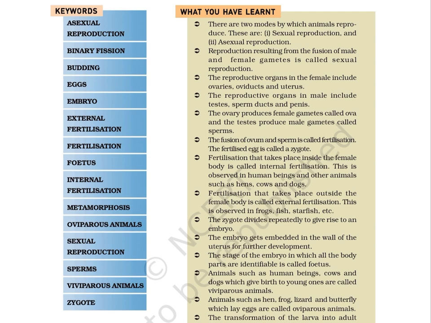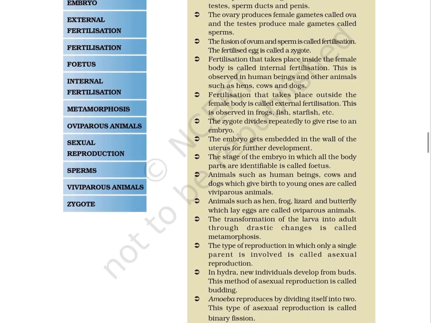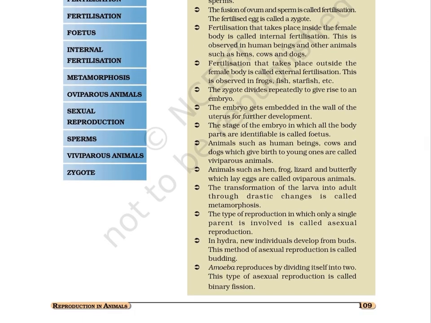The ovary produces female gametes called ova, and the testes produce male gametes called sperms. The fusion of ovum and sperm is called fertilization. The fertilized egg is called a zygote. Fertilization that takes place inside the female body is called internal fertilization. This is observed in human beings and other animals such as hens, cows, and dogs. Fertilization that takes place outside the female body is called external fertilization. This is observed in frogs, fish, starfish, etc.